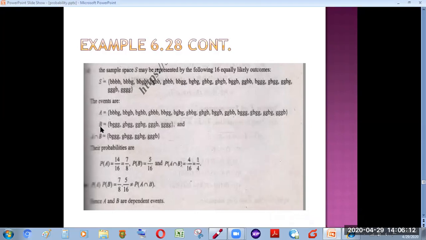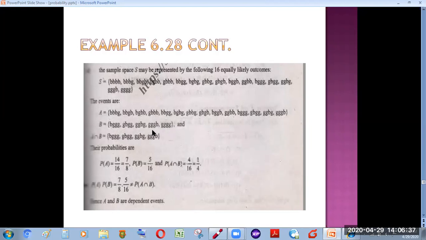Now I told you at most means that there is only 1 boy or there is no boy. So we enlisted down from the above sample space all those possibilities in which we have at most 1 boy. So you can see there are enlisted all the possibilities from the sample space in which we have only 1 boy or no boy.